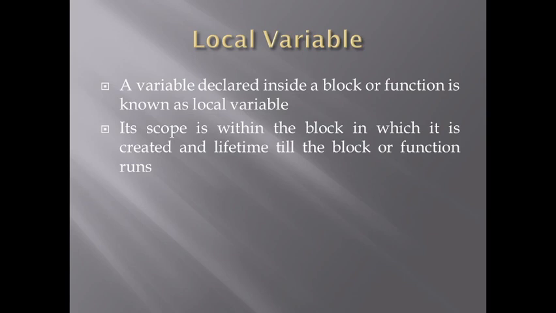Its scope is within the block in which it is created and its lifetime lasts as long as the block or function runs. For a global variable, the scope is throughout the program and its lifetime is till the program runs.